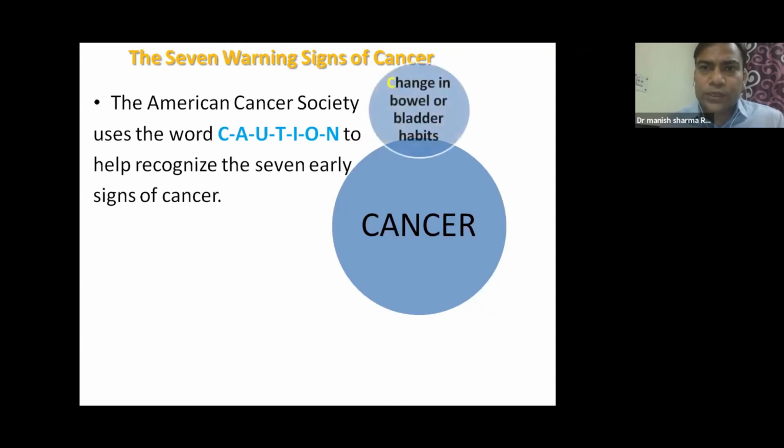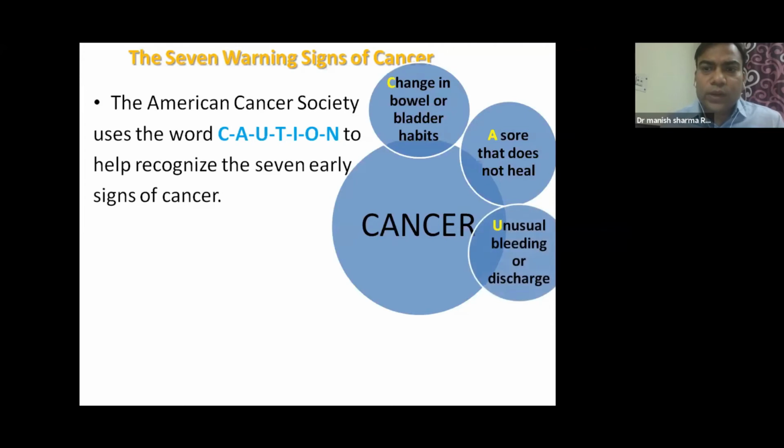So first is change in bladder or bowel habit. Any recent change in bladder or bowel habit, such as frequent urination or constipation or diarrhea which has been of recent onset, can be a sign of cancer, and it has to be taken cautiously. A sore that doesn't heal. So you have an ulcer in your mouth, or any part of the body cavity, that is not healing for 15 20 days, say 1 month. So it has to be biopsied and looked at seriously.